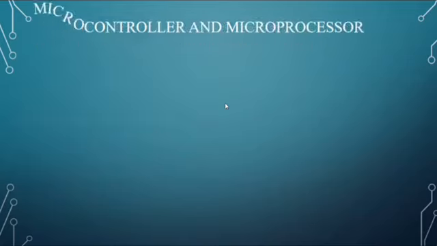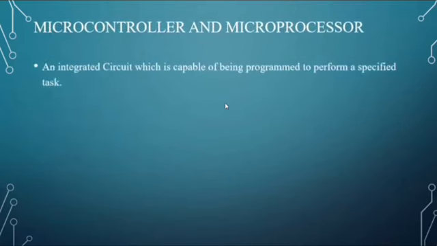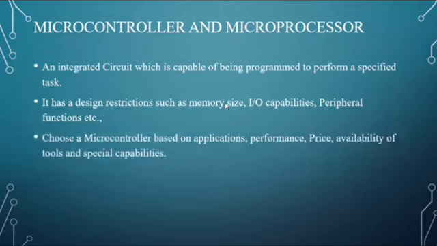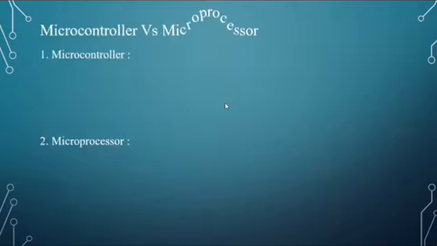Next, what is microcontroller and microprocessor? An integrated circuit which is capable of being programmed to perform a specified task. It has design restrictions such as the memory size, I/O capabilities, peripheral functions, etc. Choose a microcontroller based on applications, performance, price, availability of tools, and special capabilities. What is the difference between microcontroller and microprocessor? Let's see.